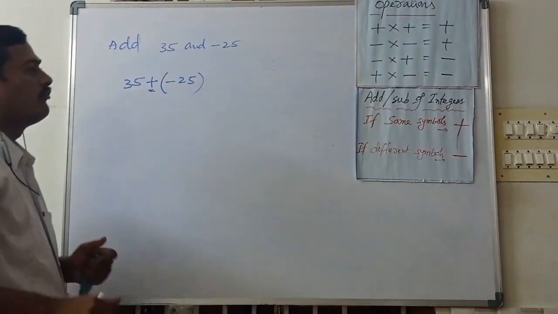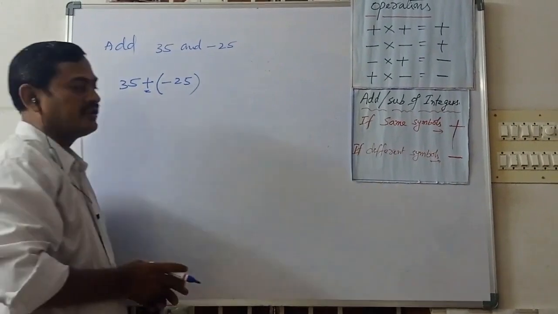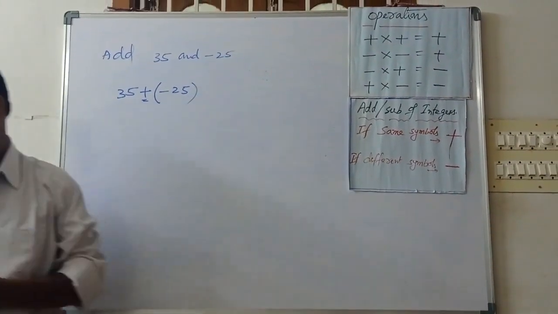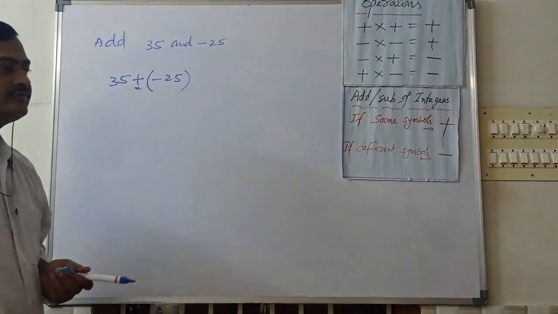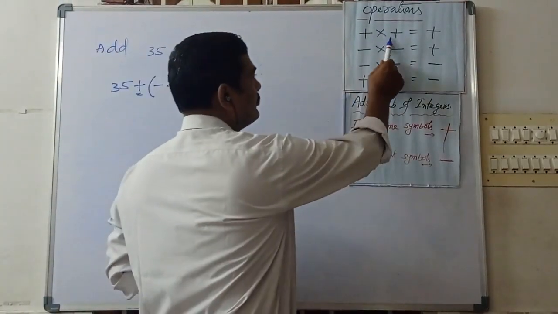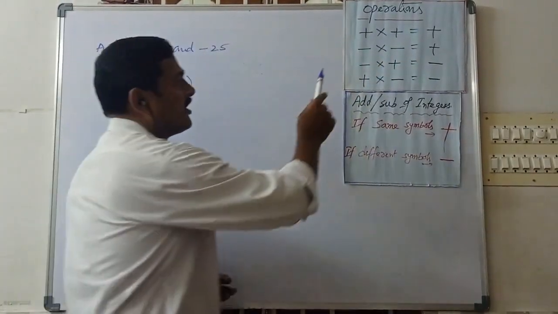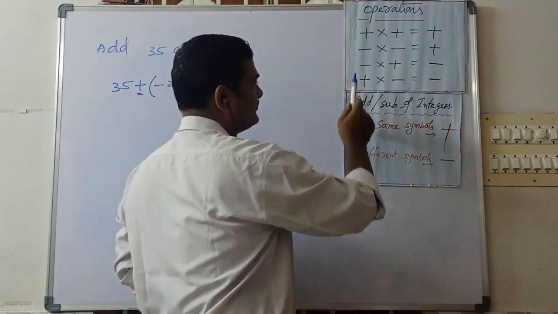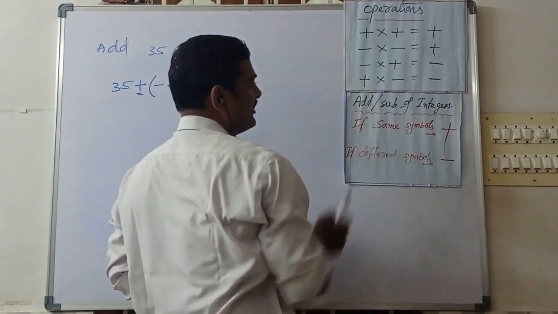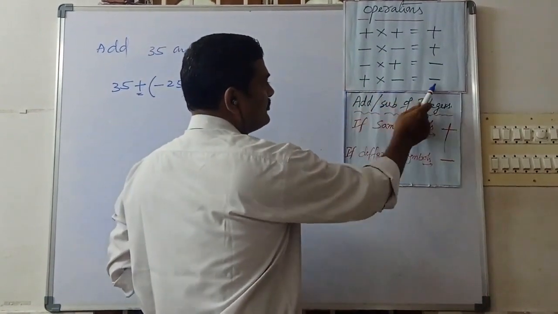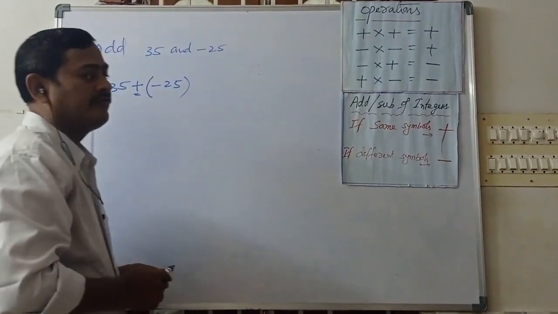Here there are 4 basic operations. What are the 4 basic operations? Plus into plus equals plus, minus into minus equals plus, minus into plus equals minus, plus into minus equals minus.